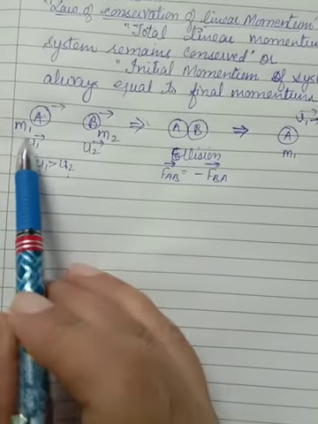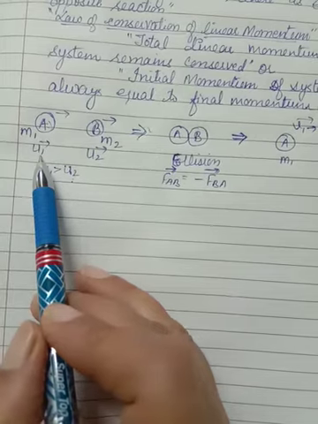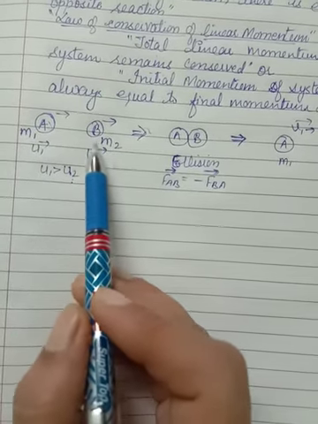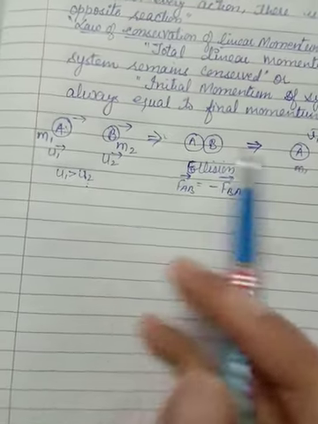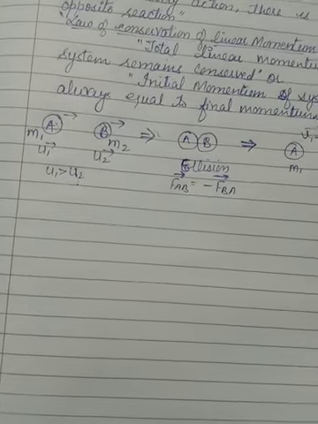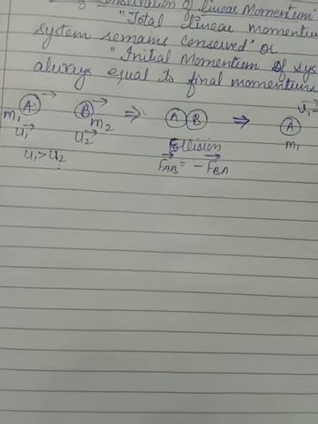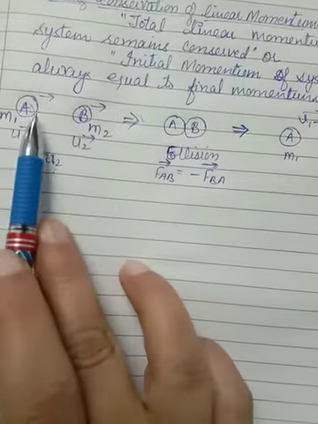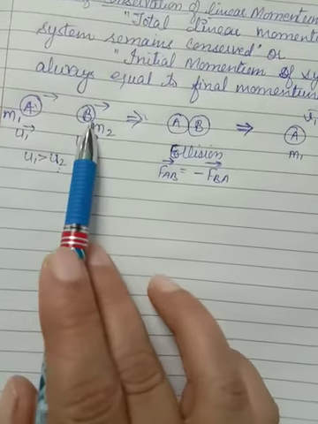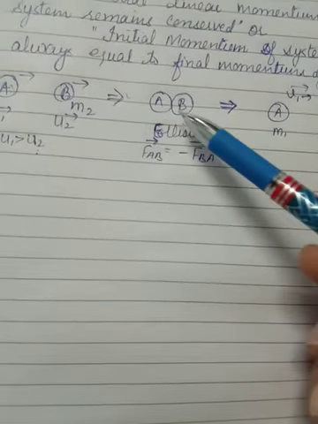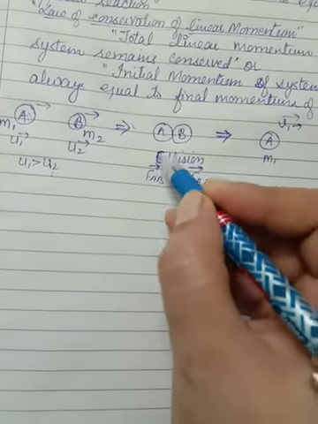Object A has mass m1 and B has mass m2, and object A is moving with velocity u1 and in the same direction object B is also moving with velocity u2, but here I have taken one condition, that u1 is greater than u2, meaning object A is moving with more velocity as compared to object B. If A is moving faster than B, definitely at some point of time it will hit B, and there will be a collision.